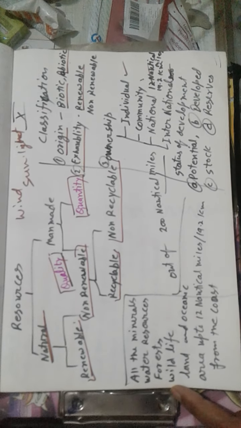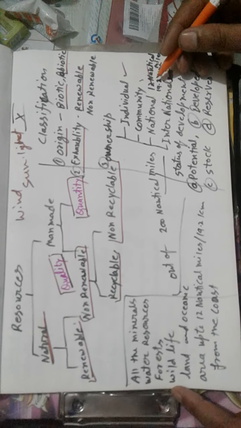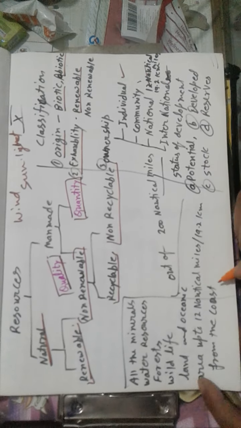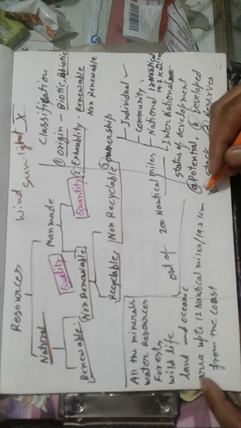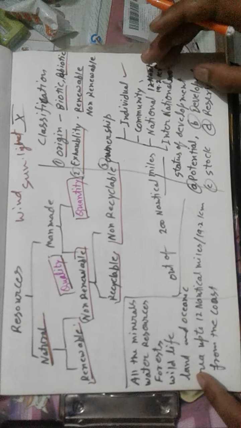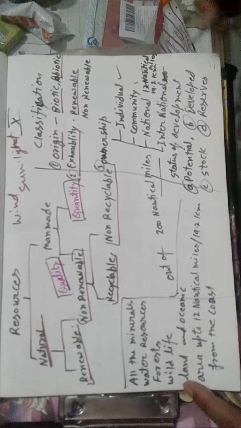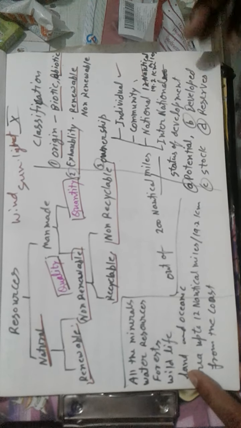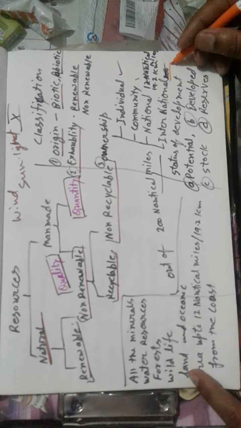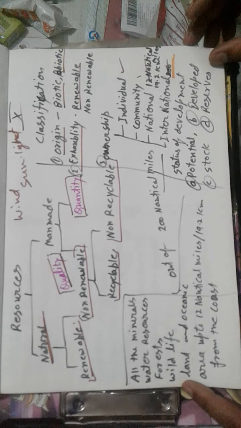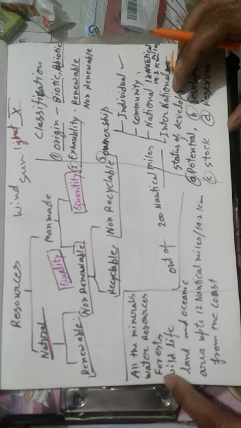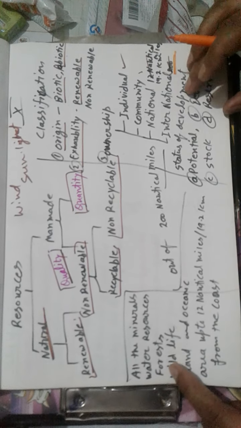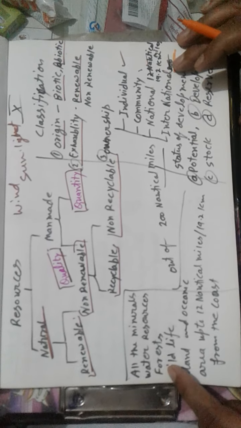And from the coastal boundary, 12 nautical miles, that means 22.2 kilometers from the coast, all of it will be considered national resource. As for international resources, beyond the 200 nautical miles out of the coastal boundary, it is international resource, and all the world's countries have equal rights on it.